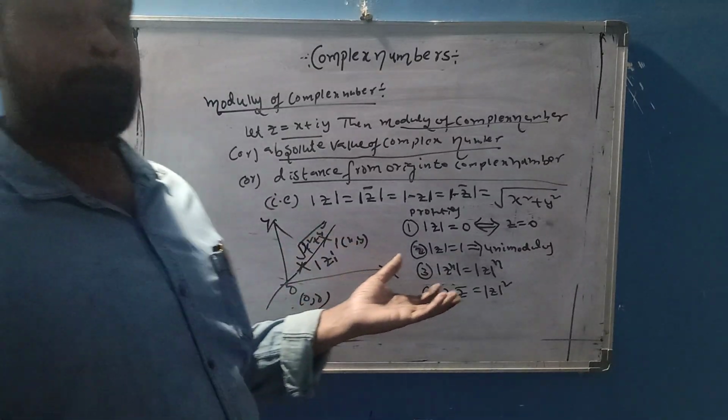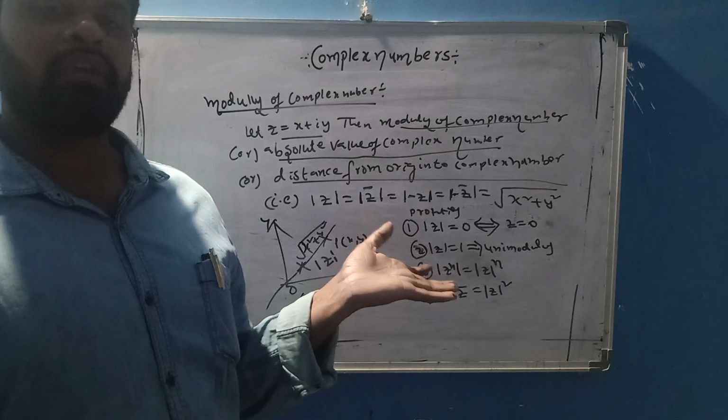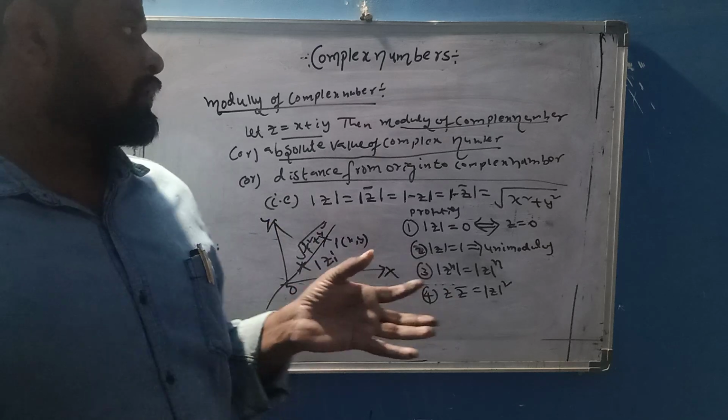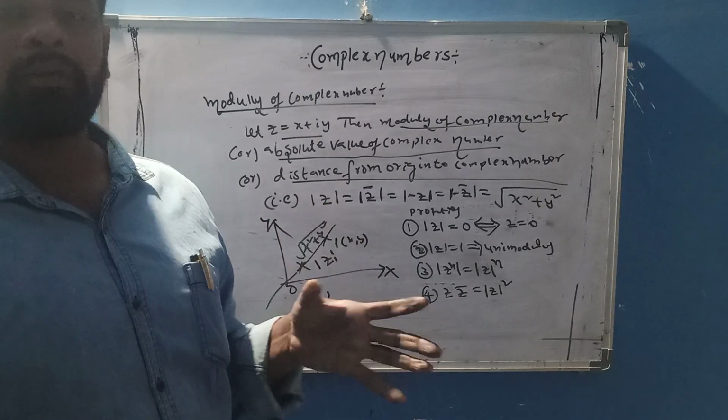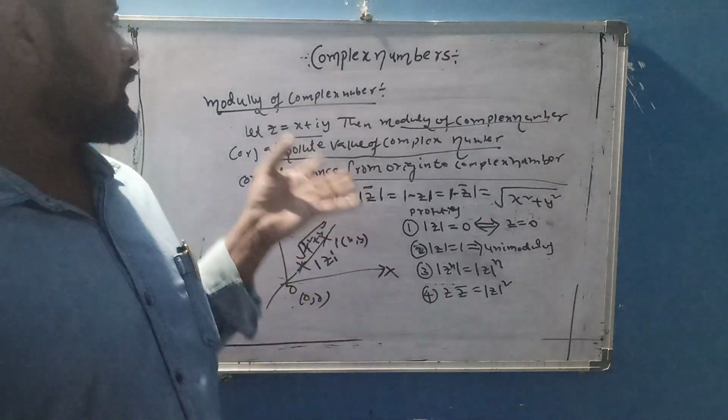Now up to here, please read. Some more concepts are there: argument of z, and what is the Argand plane? Some properties of the Argand plane I will also discuss next class. Some problems I will also discuss next class. Up to here, these concepts, please learn.